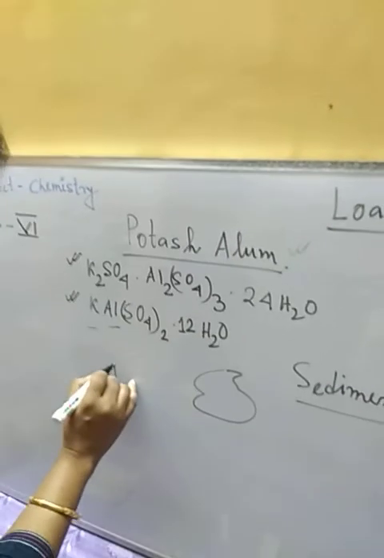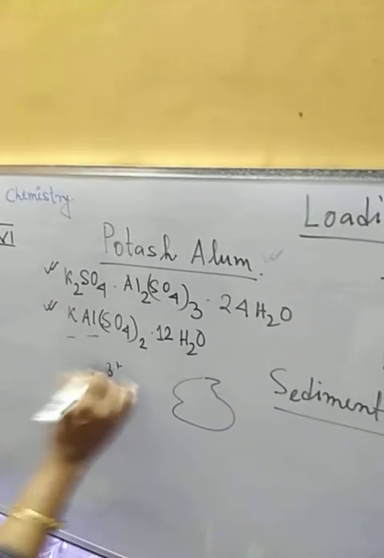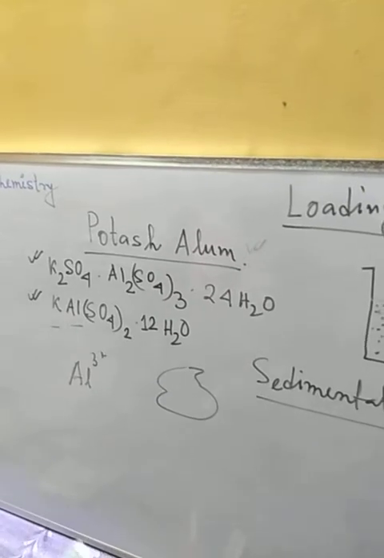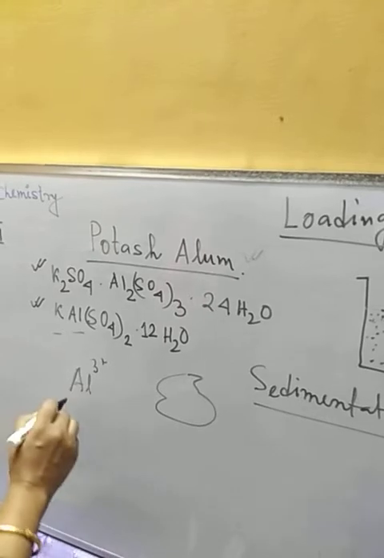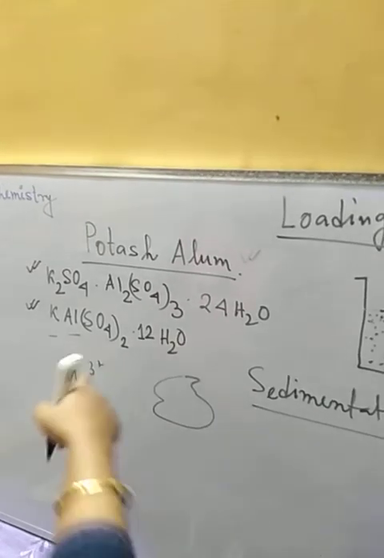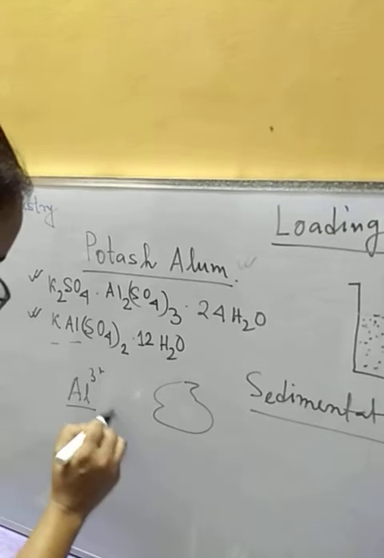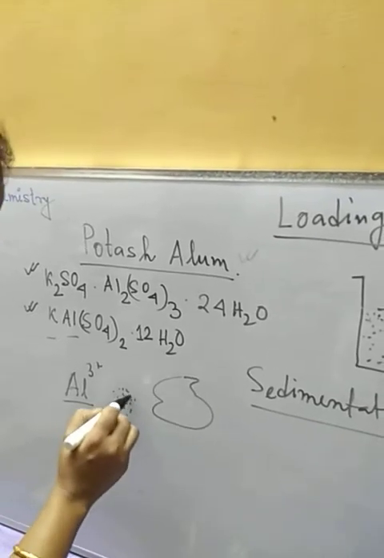When we are using alum, aluminium 3 plus ion is there. Okay, aluminium's valency is 3, so when it forms an ion, it will form Al3+. Now as the aluminium ion is there, it will coagulate the particles.